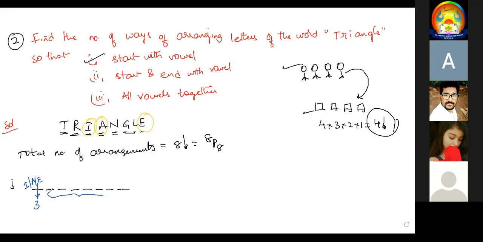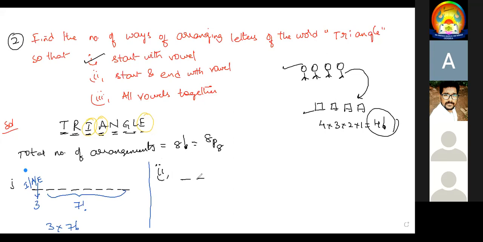Now, how many blanks do we have? Total 8 blanks are there. Among 8 blanks, the first blank I filled with a vowel. Now the remaining 7 blanks can be filled in 7 factorial ways. Therefore 3 into 7 factorial. Didn't understand? I am saying again.